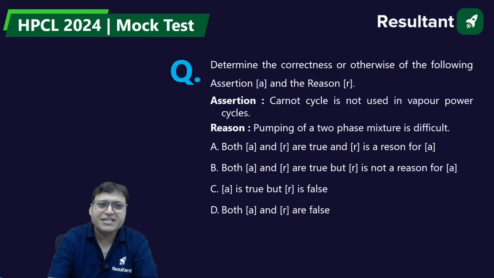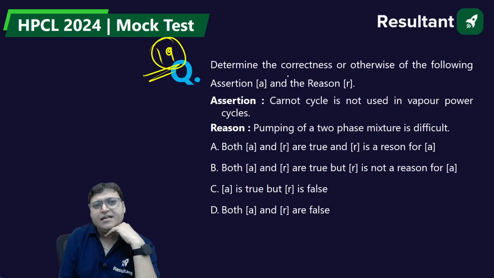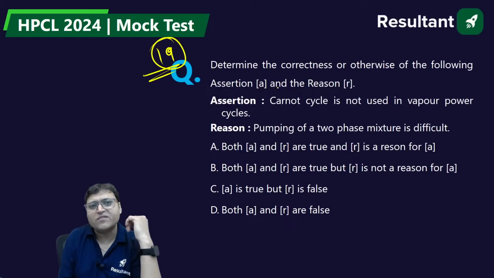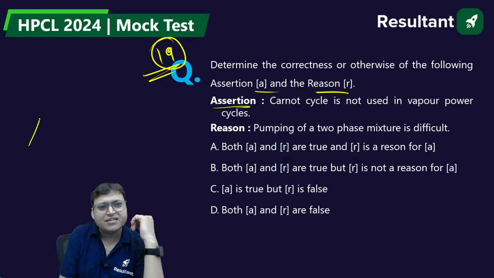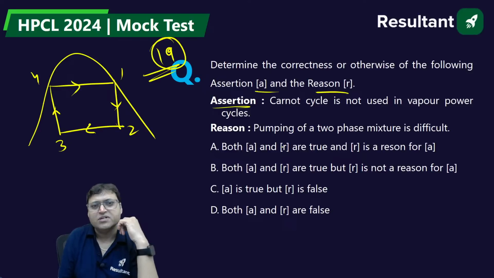Question number 19. Determine the correctness or otherwise of the following assertion and reason. Carnot cycle is not used in a vapor power cycle. This is the assertion. Yes, in vapor power cycle we do not use the Carnot cycle. This is the Carnot cycle, 1, 2, 3, 4. It is not used. Reason is pumping of two-phase mixture is difficult.